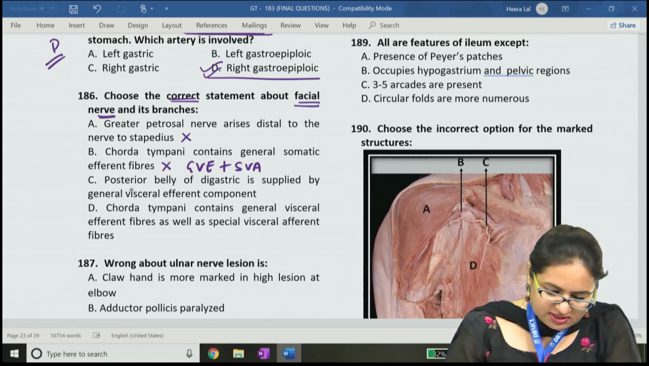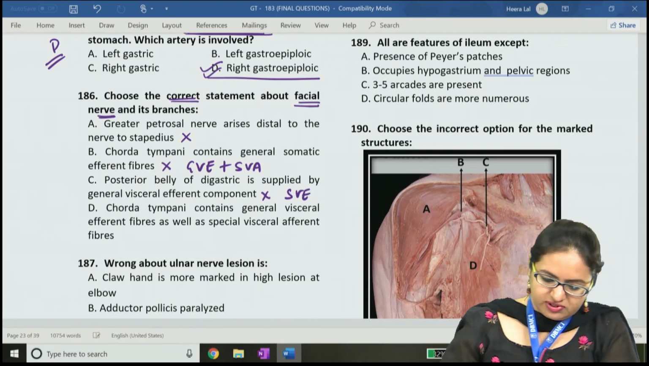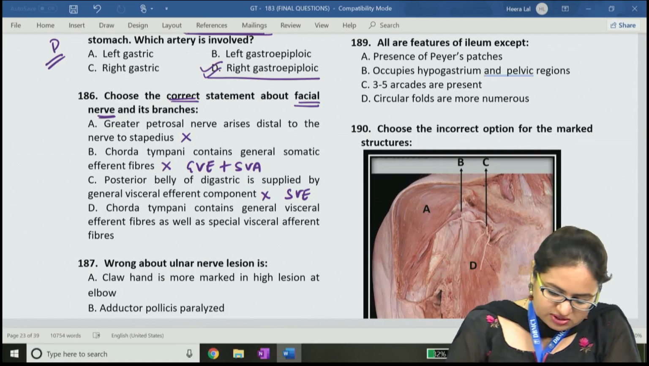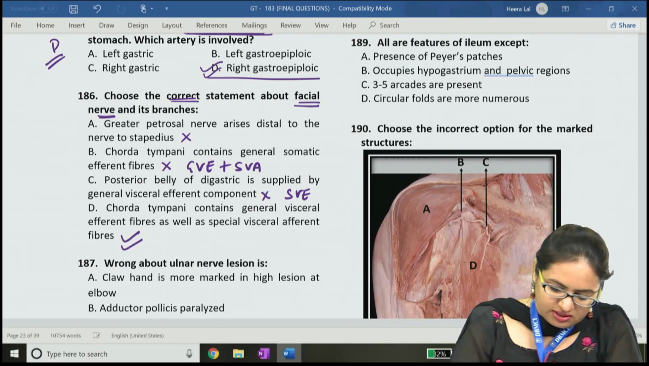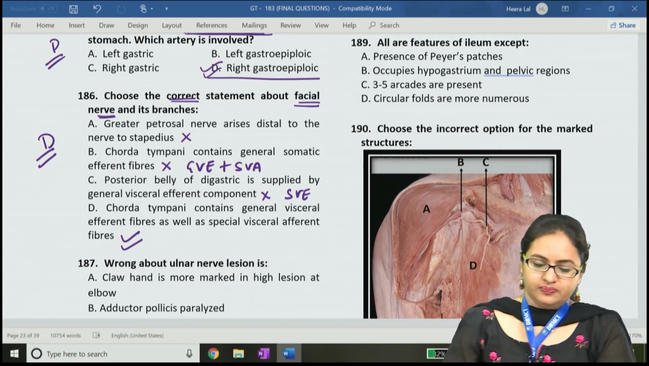Now option C is posterior belly of digastric is supplied by the general visceral efferent column. This is also wrong because it is carried by the special visceral efferent column. Option D is the chorda tympani contains general visceral efferent as well as special visceral efferent fibers. This is correct as we have just mentioned. So the answer for this question is D.